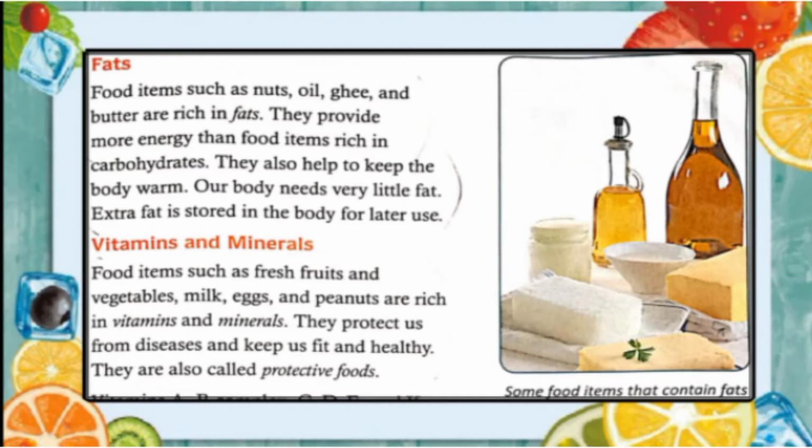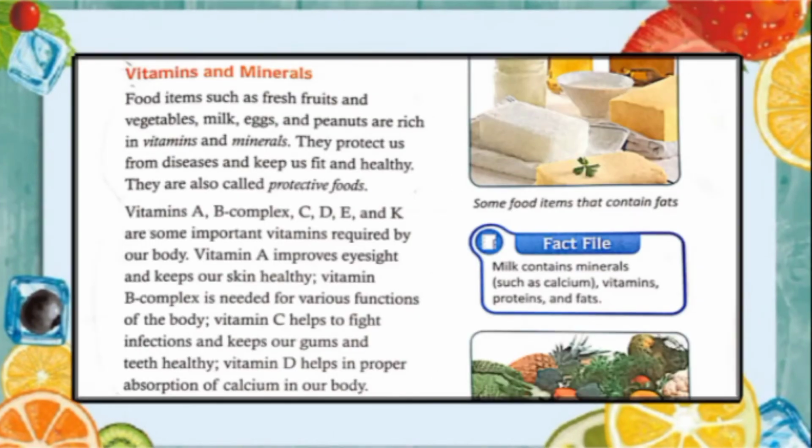As we know, a child needs a lot of essential vitamins and minerals for growth, development and good health, which include vitamin A, B, C, D, E and K, and minerals like calcium, iron, iodine and zinc.